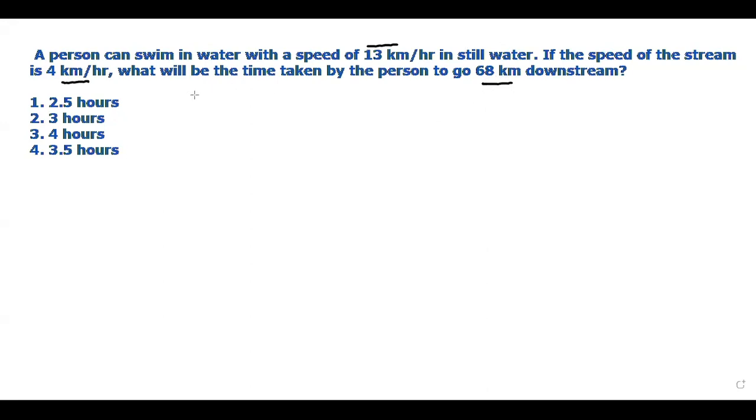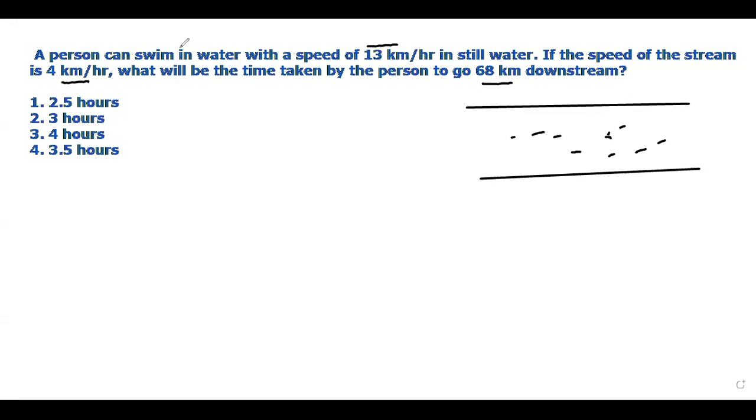The question is saying there is a river. Let this be a river. A person can swim in the water with a speed of 13 km per hour.